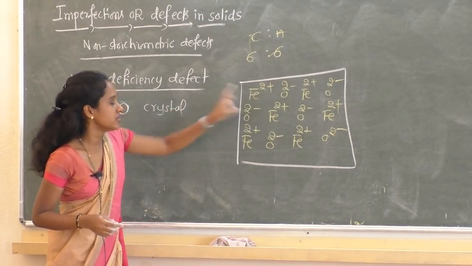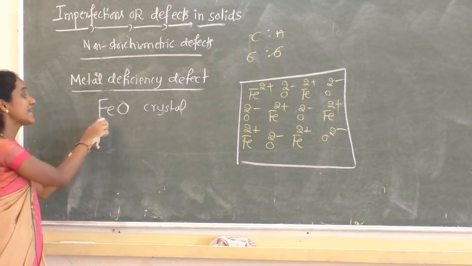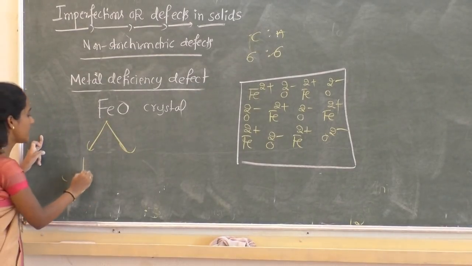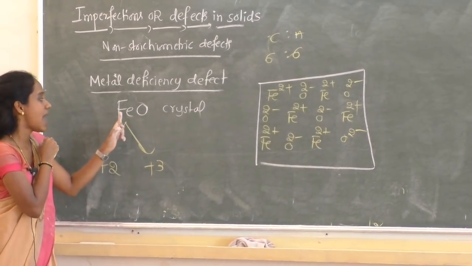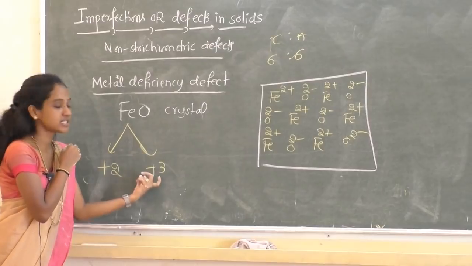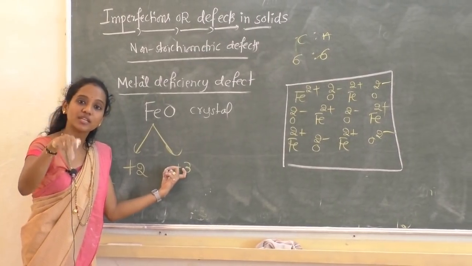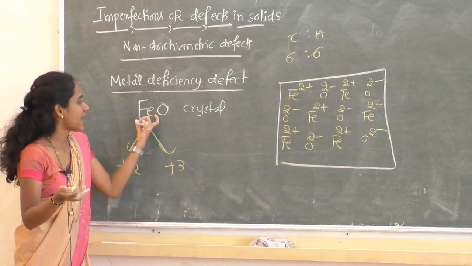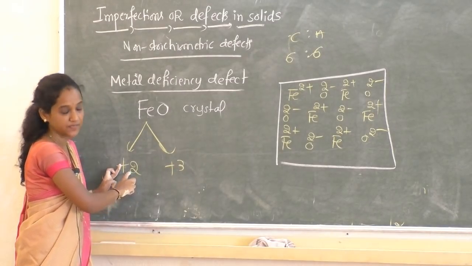Before that, in the FeO crystal, iron exhibits two types of oxidation states, right or wrong? +2 and +3. Variable oxidation states are possible for iron. If iron exists in +2 state, we call it ferrous. If iron exists in +3 state, then it is ferric. Even in case of copper, if copper is in +1, then it is cuprous. If copper is in +2 state, then it is cupric. So here iron exhibits two different oxidation states or valencies.